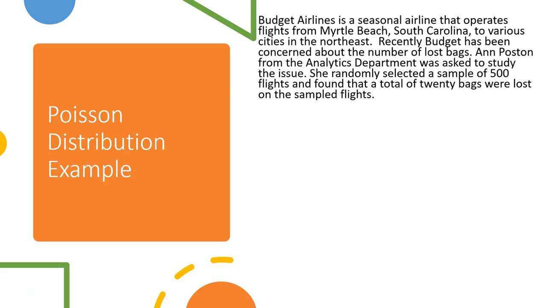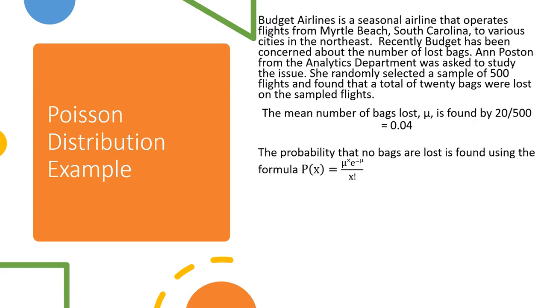So the first thing we're going to do is begin by confirming the situation fits the Poisson distribution characteristics, which is we have a set amount of time with frequency, right? Now we're going to calculate the mean using the sample information, so 20 out of 500. Then the Poisson probabilities can be calculated using our formula.